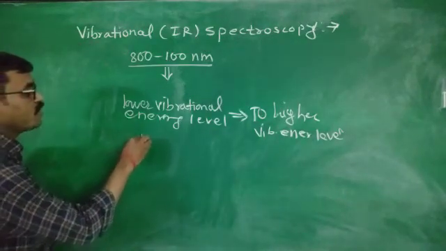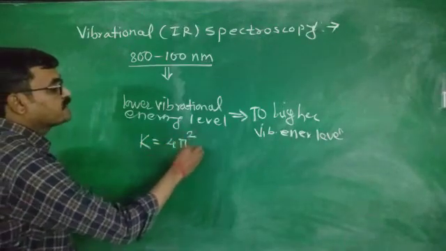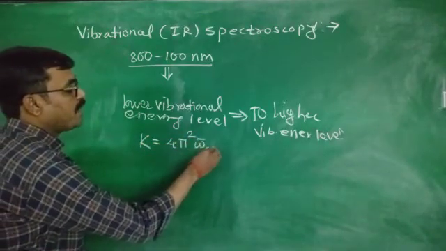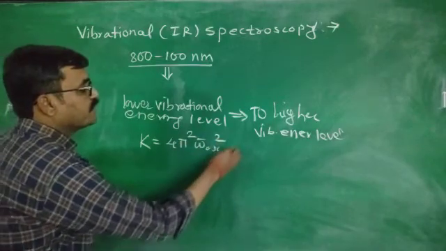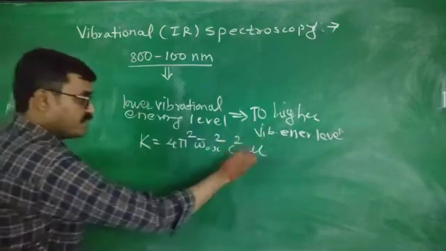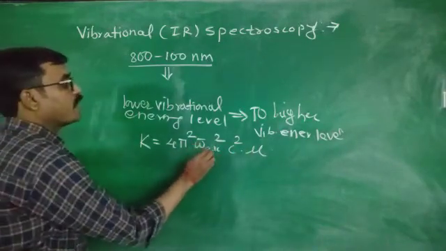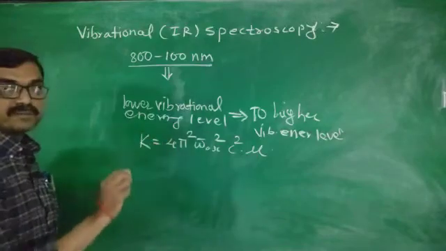The force constant K equals 4 pi square omega bar of oscillation square into C square into mu, where mu is the reduced mass, C is the velocity of light, and omega bar of oscillation is the wave number.